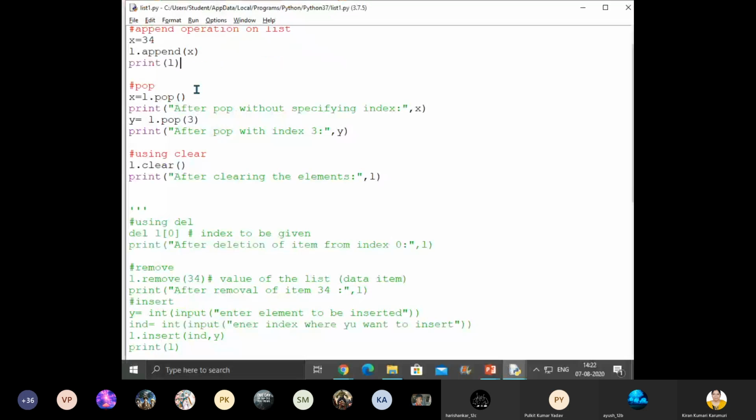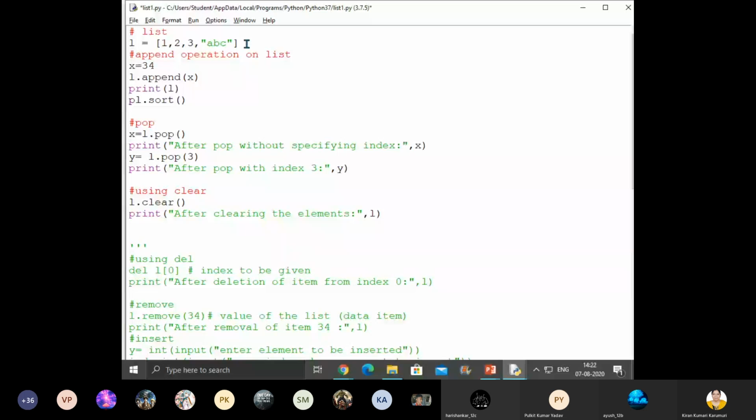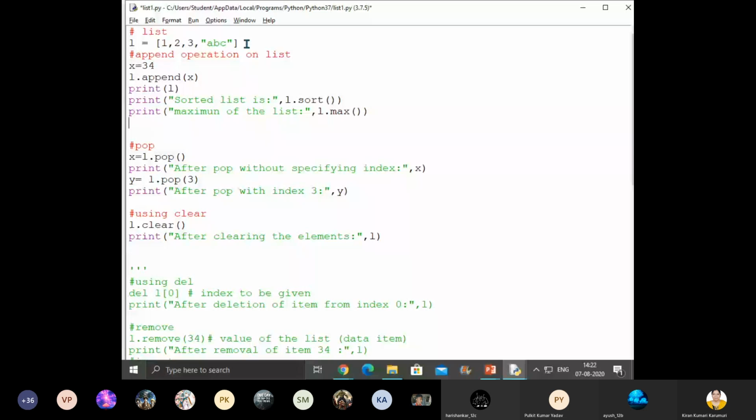Okay, children. So here we'll sort the list. Okay, L dot sort. Here only I'm printing sorted list. Okay, children, and then print the maximum. But the max and min will work for all the integers or numerical values. But here we have collection of them, no? So let me show you. Okay, L dot max, and then similar way min also.